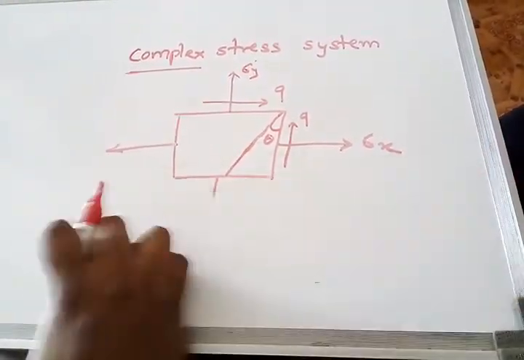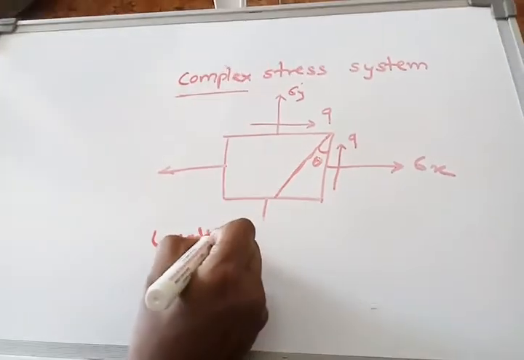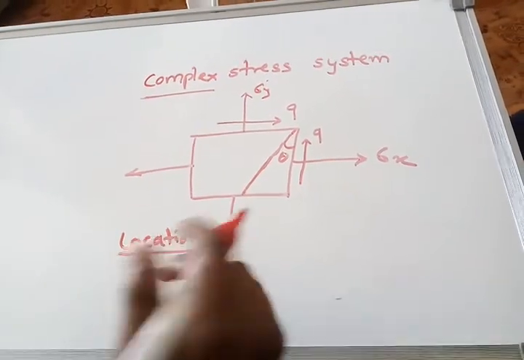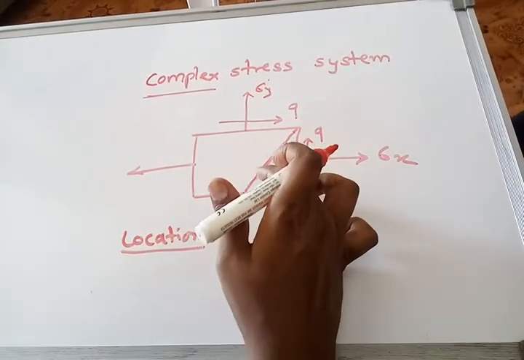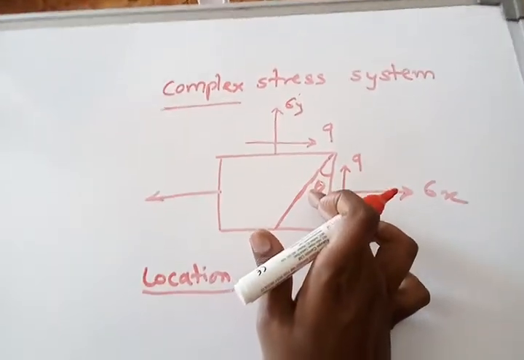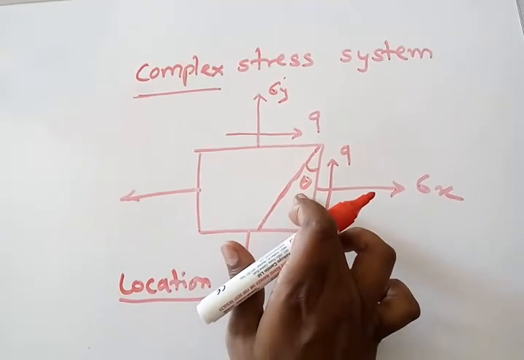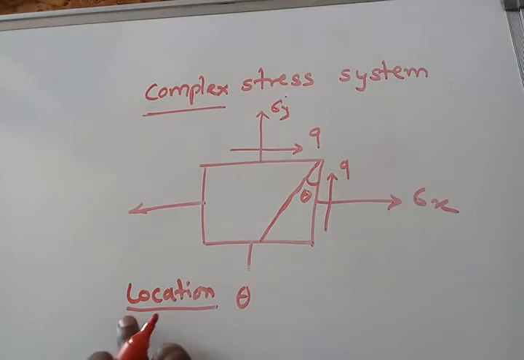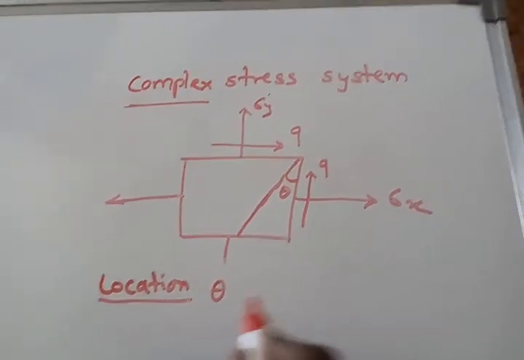Then how to calculate the location of the principal plane? Location means in this case we calculate theta. What will be the value of this theta for the principal plane, that we call the location of theta. How to calculate theta?